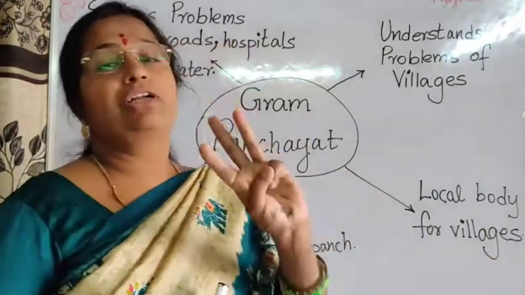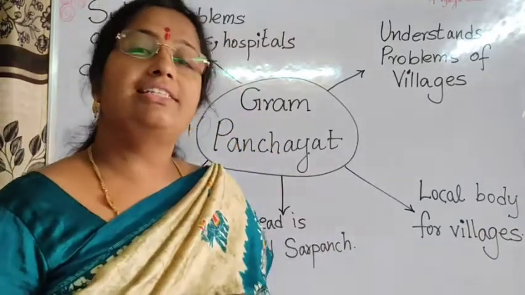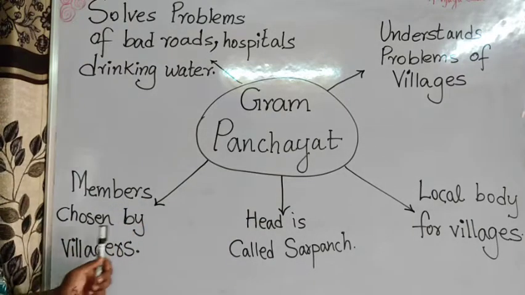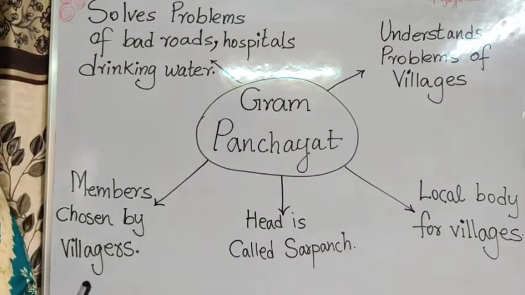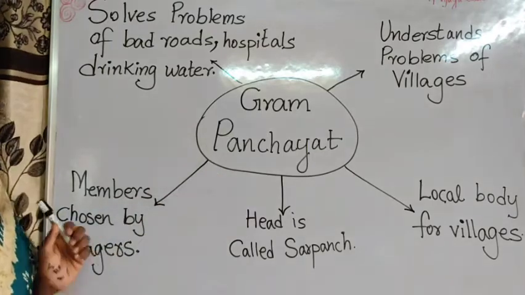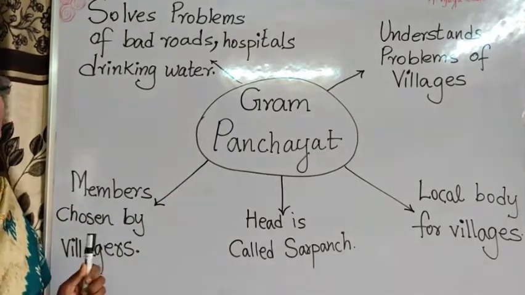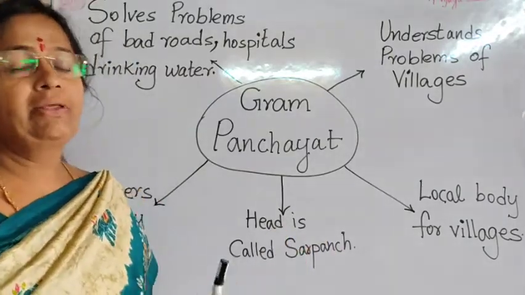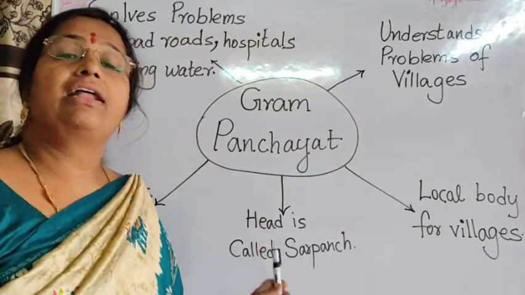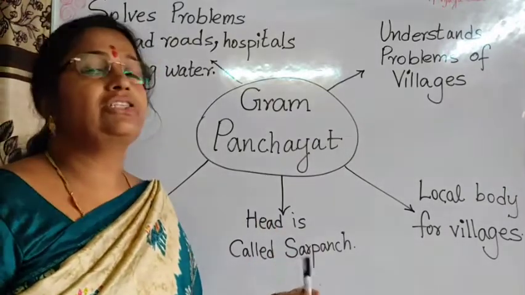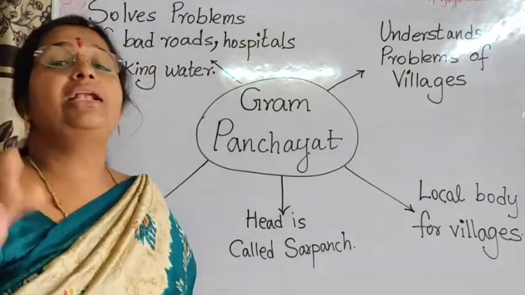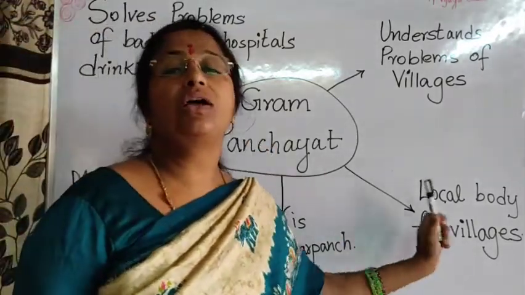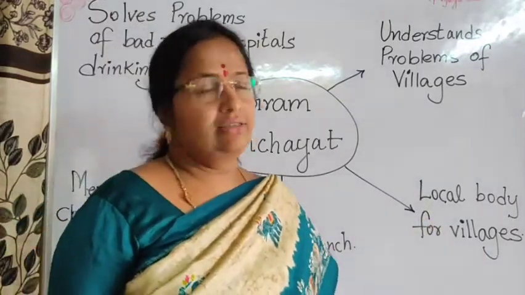What are the 3 points we have learnt now? What are these 3 points? Gram Panchayat members are chosen by the villagers. Okay, Gram Panchayat members are chosen by the villagers. The head of the Gram Panchayat is known as Sarpanch. Okay, the main leader of the Gram Panchayat is known as Sarpanch. Sarpanch in southern India and Pradhan in northern India, right? And Gram Panchayat is the local governing body in the villages, right?